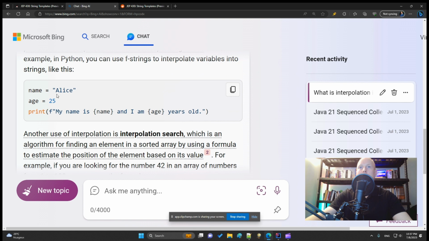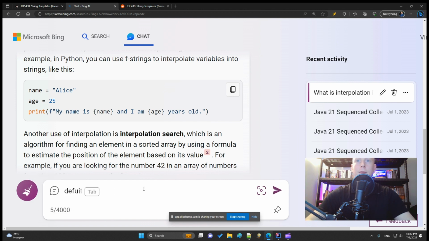And here we have, for example, this mechanism of interpolation with two values, one string and one integer, and then it puts in the placeholders the two values to create a fully filled string value.